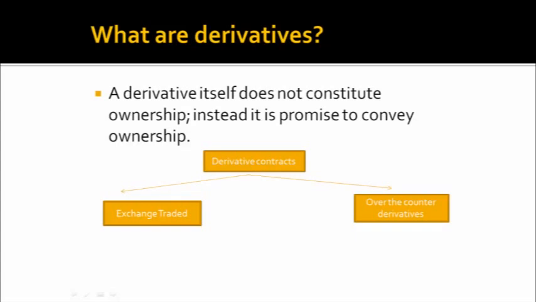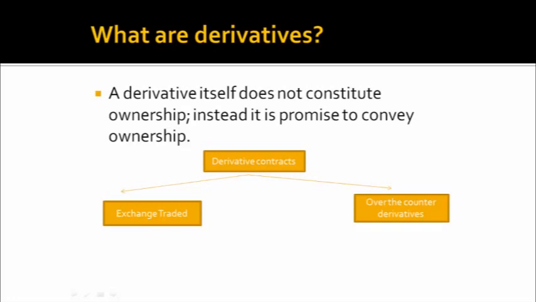So exchange traded contracts are standardized contracts. Their quantities and their quality are not customized according to the needs of the investor, hedger, speculator, or the contractor. And the counterparty for each transaction is the exchange. While over-the-counter derivatives are usually done between two financial institutions. Since they are not on an exchange, that means they are not listed, so they can be customized according to their needs. And the transactions in such contracts are usually larger than in the exchange traded derivatives market.